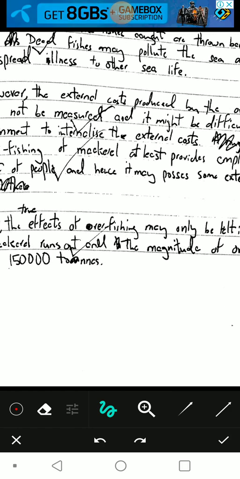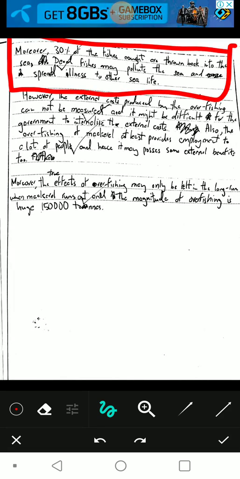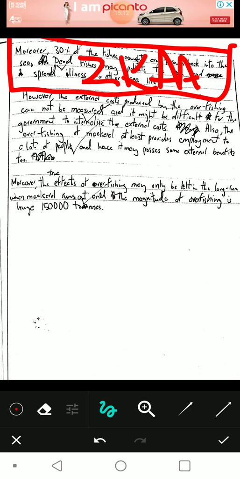30% of the fishes caught are thrown back into the sea. This is an application. Pollute the sea and spread illness to the sea life. Okay, so this is not mentioned in the passage. This is something I have conjured up myself. So that is something you use your own knowledge to conjure up, it gets you extra marks. Believe me, I know that personally. So that is another 2 marks, application and analysis.